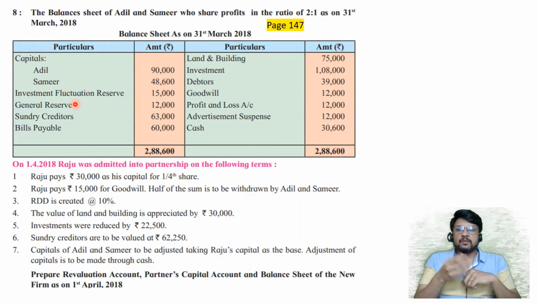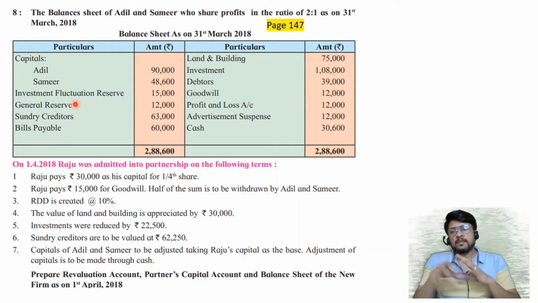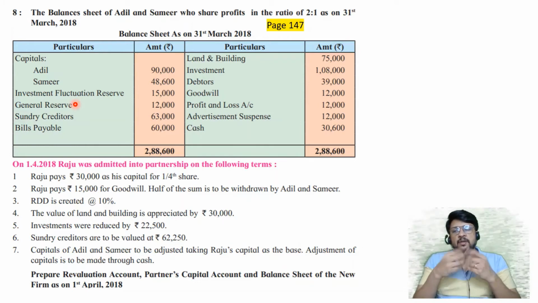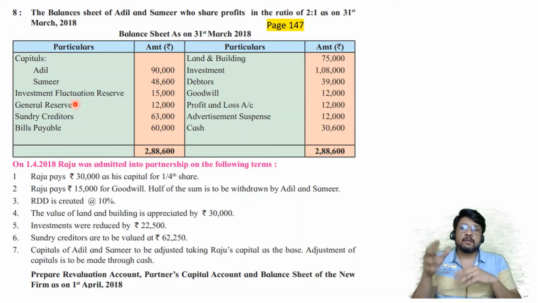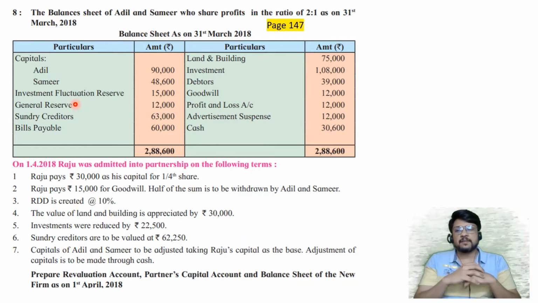Just like your father must be saving some money for the purpose of mediclaim. Okay, he is paying mediclaim insurance premium, or maybe he is saving some money for the purpose of daughter's education, or maybe daughter's marriage, or maybe son's education, or maybe son's marriage, etc., or maybe for the purpose of painting of the house. So every year some amount is kept aside. So whenever the big work will happen, at that time he is not required to take out big money because so much money is already being created in the past. That is the basic idea of investment fluctuation reserve.